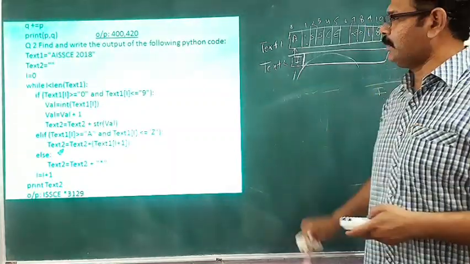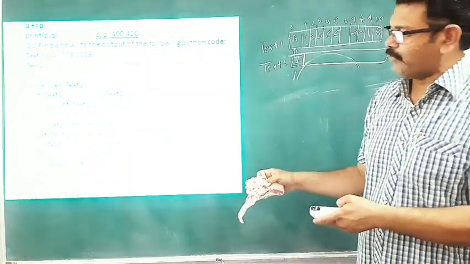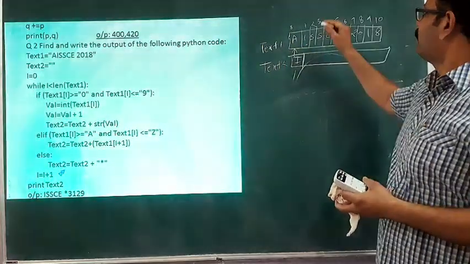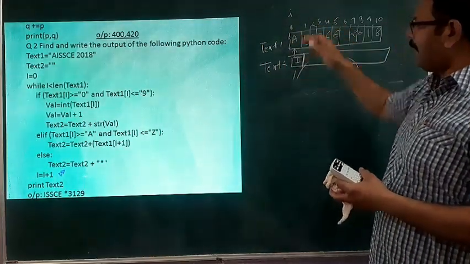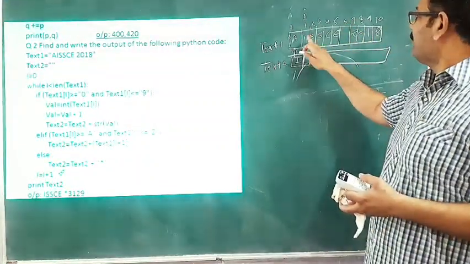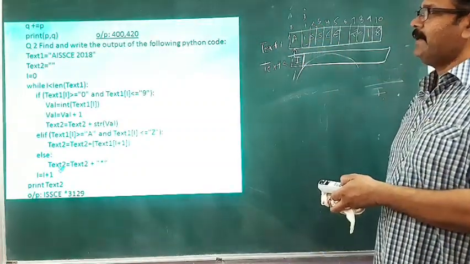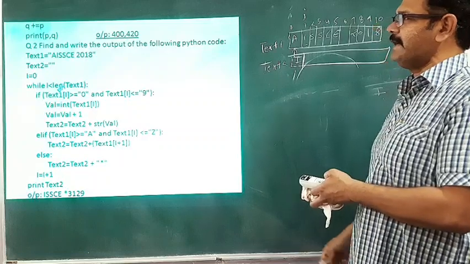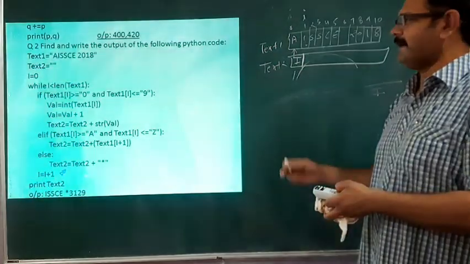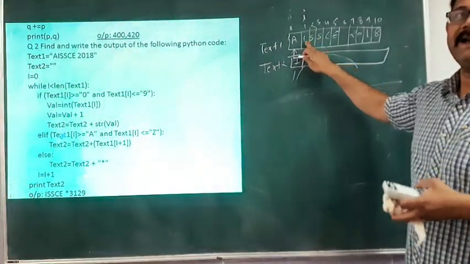Now the loop continues and i becomes i plus 1. Initially i was 0, now i becomes 1, so we reach location 1. It is I again. The first condition becomes false, then the second condition becomes true because it is a letter, an alphabet.